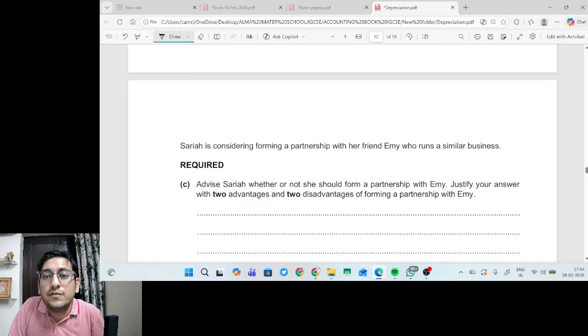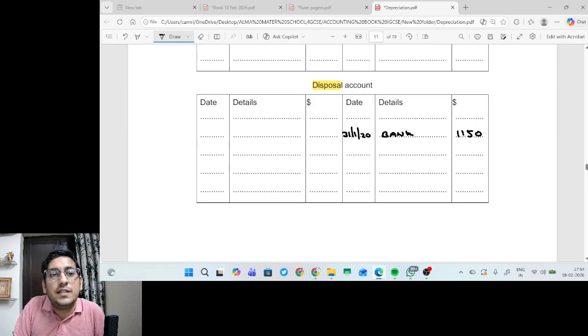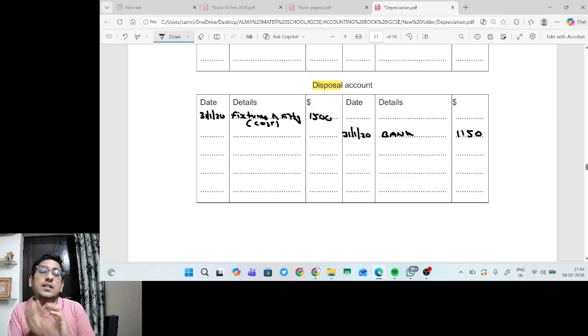Can I say the double entry will come here? The double entry will come here on what date? 31st January 2020. And what will I write? Fixtures and fittings. Which value, guys? Cost value. And what is the cost? 1500.